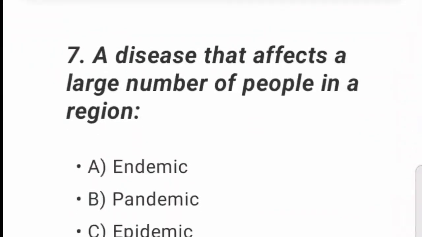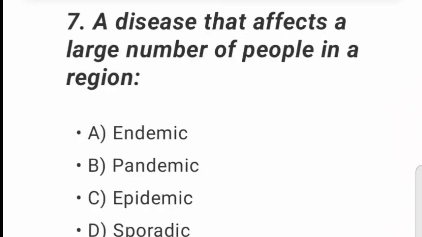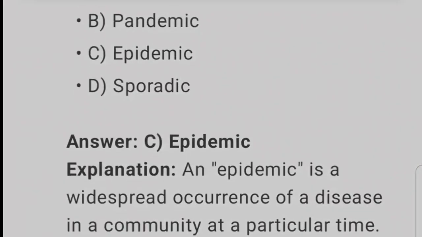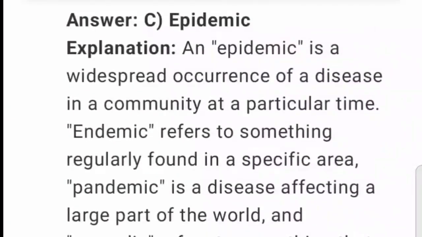7. A disease that affects a large number of people in a region. A. Endemic. B. Pandemic. C. Epidemic. D. Sporadic. Answer C. Epidemic.